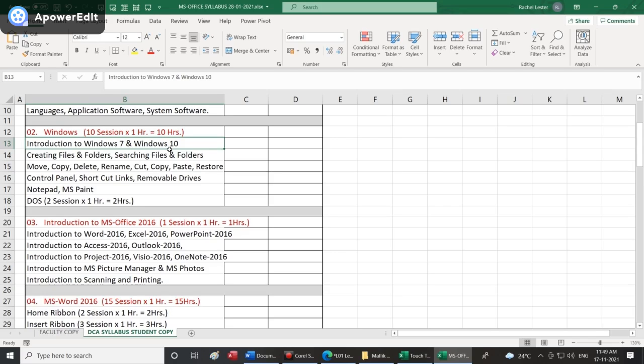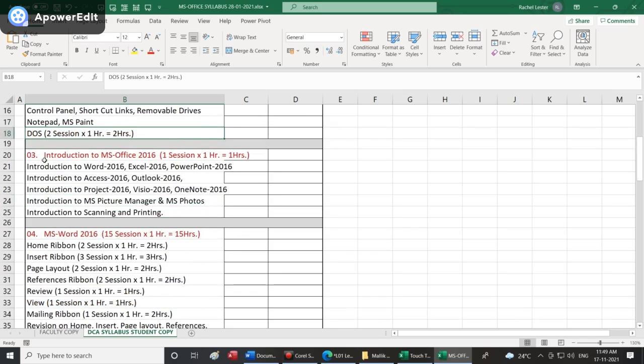Next we will be talking about how to create files, how to create folders, how to search for files and folders. We will talk about how to move, copy, delete, rename, cut, copy, paste and restore files. We will talk about control panel, shortcut links, removable drives, notepad, MS Paint, and DOS. All the subjects will be spoken, and videos will also be created, so those who have missed the classes can look into the video and be ready for the next class.